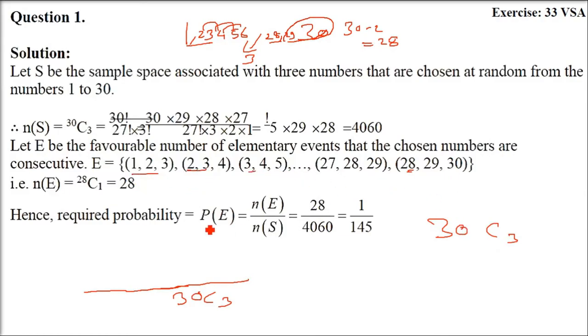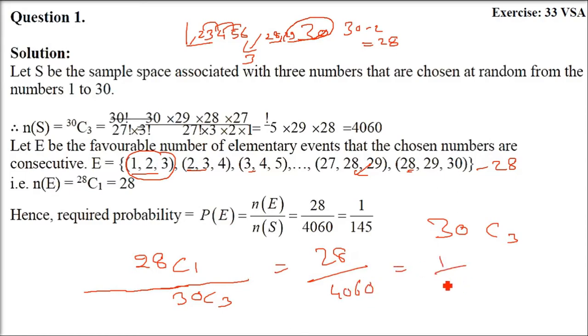What about the favorable cases? As I said, there are 28. You can also call it 28C1, because these are 28 and you are taking 1 out of it. And NC1 is what? It's going to be N only. So 28 by 30C3. If you compute 30C3, it will be 4060. So 1 by 145 will be the answer.